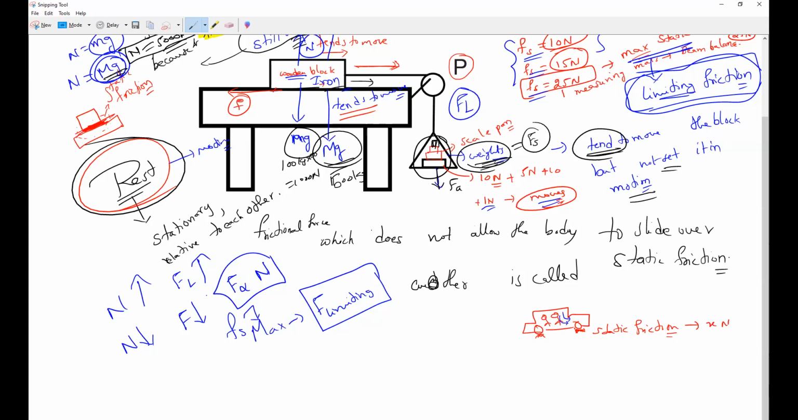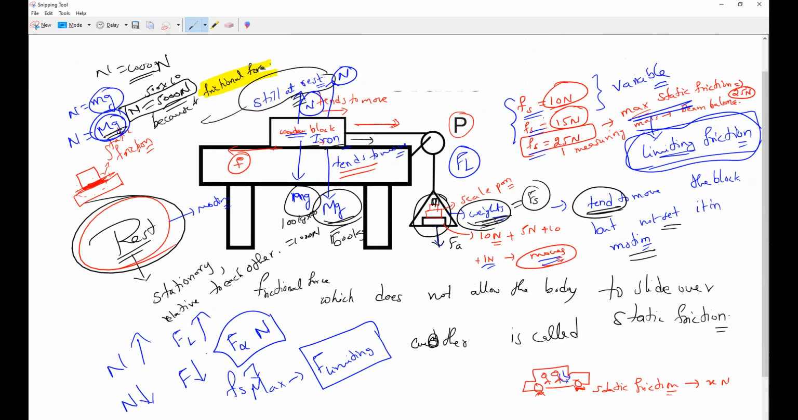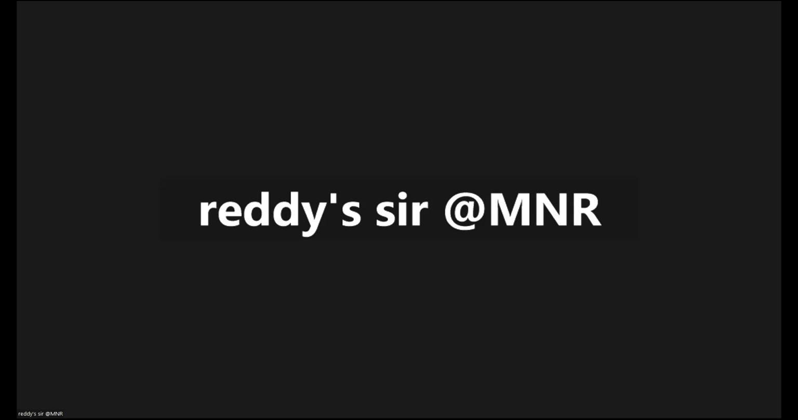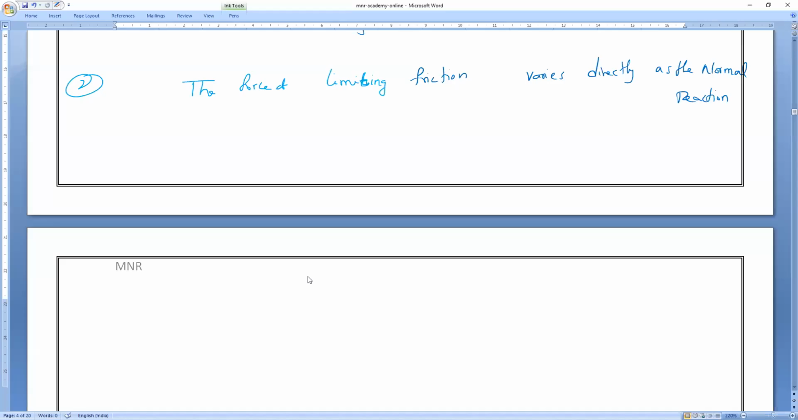So I am speaking about limiting friction, not static friction. Why? Static friction is constant or variable? Variable. But the maximum static friction, what do we call it? That is called limiting friction.